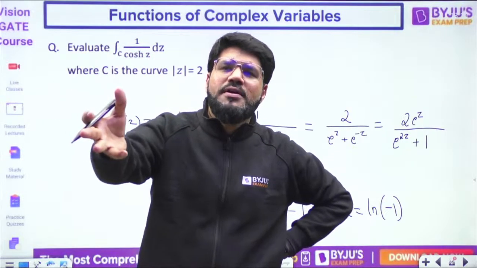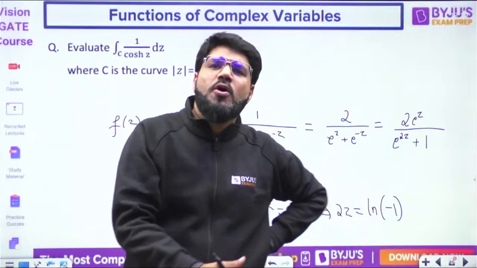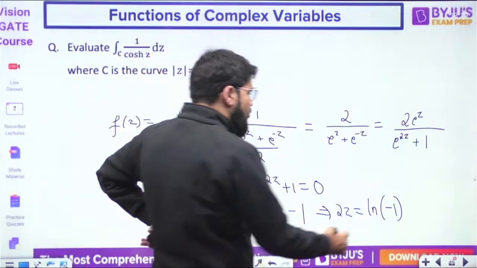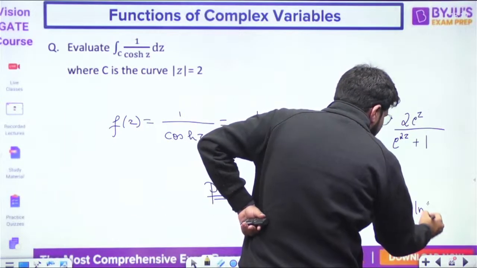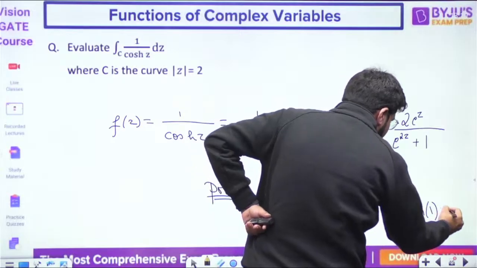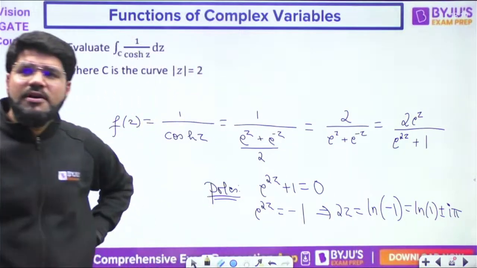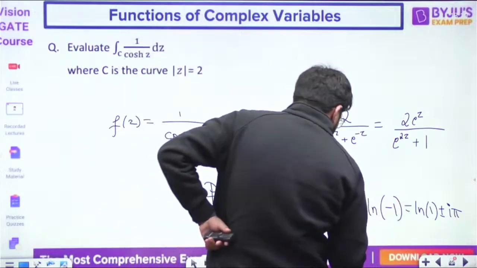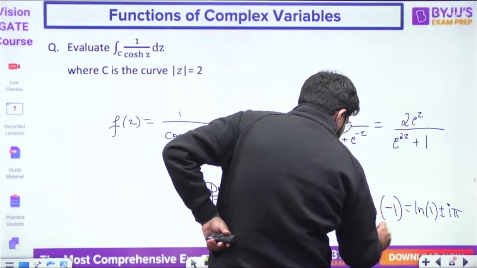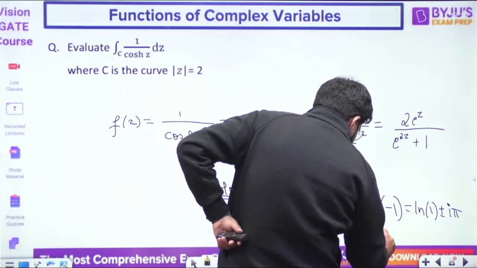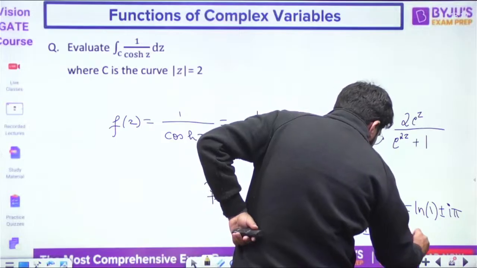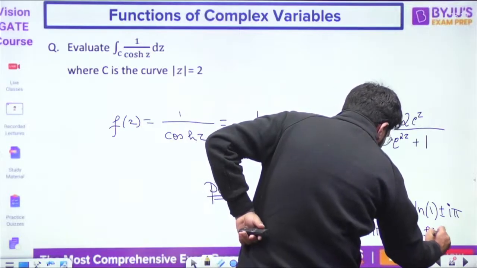But today we learned that in the complex domain, we can even take the log of negative numbers. And that is given by what formula? Log of minus k is log of k, that is log 1 plus or minus I pi. I explained this to you in the beginning of the class itself. Log 1 is 0, so you have only plus minus I pi. That is 2z, and z equal to plus minus I pi by 2.